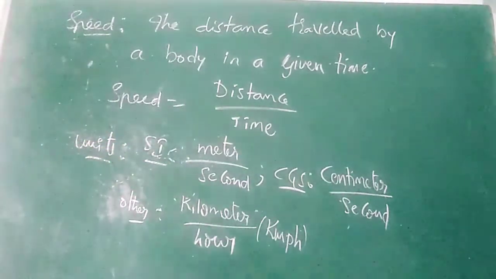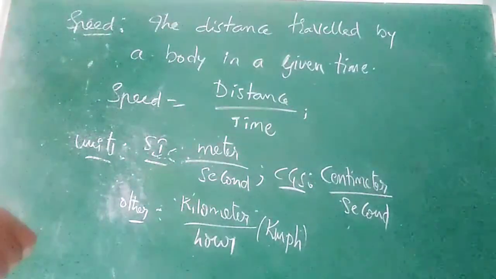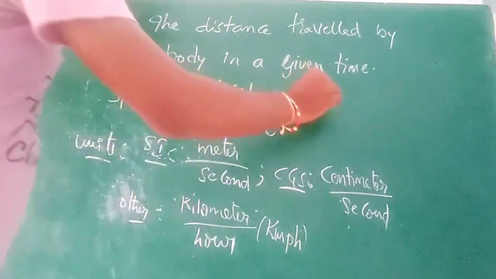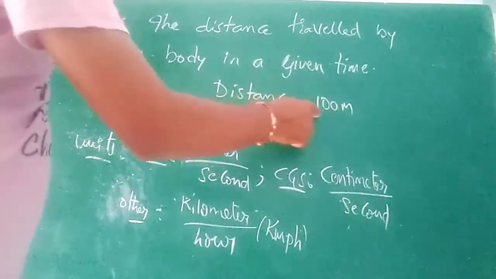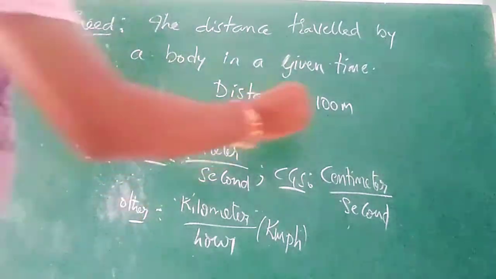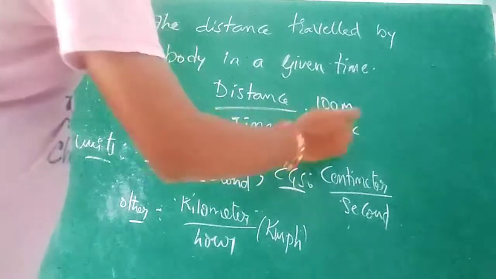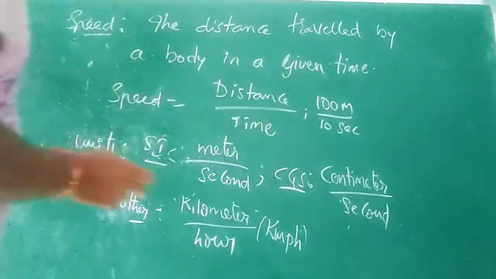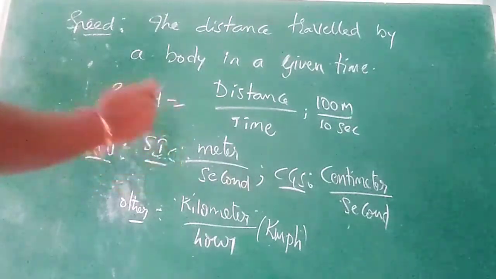For example, a body travels 100 meters, and to travel these 100 meters it took 10 seconds. So the SI unit is meter per second.